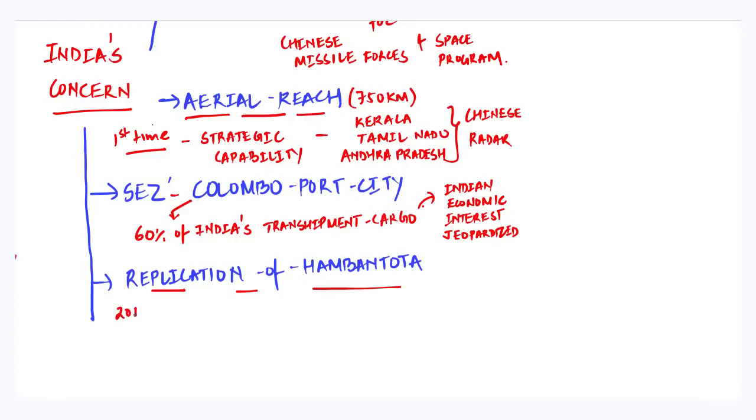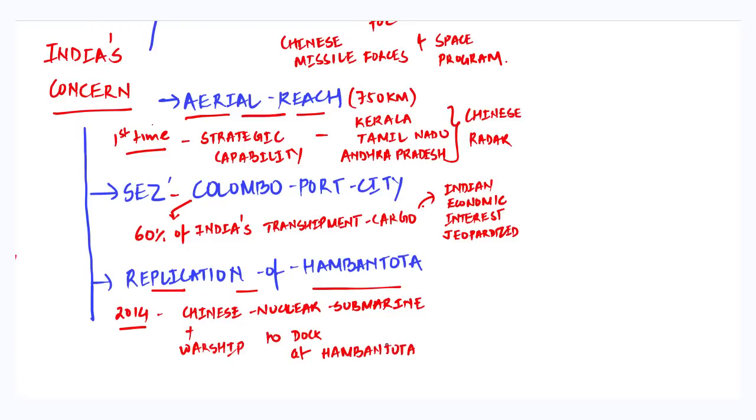As in 2014, the then Sri Lankan government allowed a Chinese nuclear submarine and warship to dock at the Hambantota port. Though India has gained significant public goodwill during the recent economic crisis of Sri Lanka, still the Sri Lankan decision makers remain in the Chinese grip and are particularly looking for the implementation of the Belt and Road Initiative and its complete formalization, which India fears is nothing but a disguised form of the Chinese string of pearls.